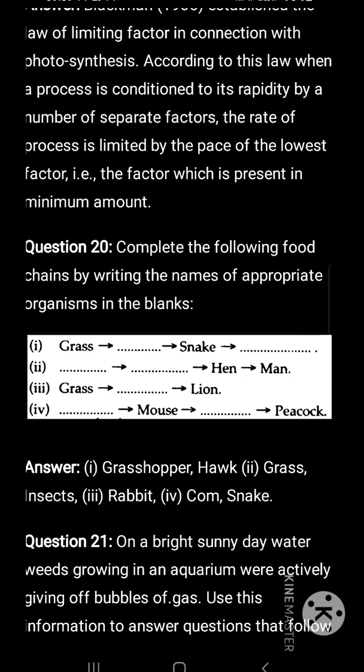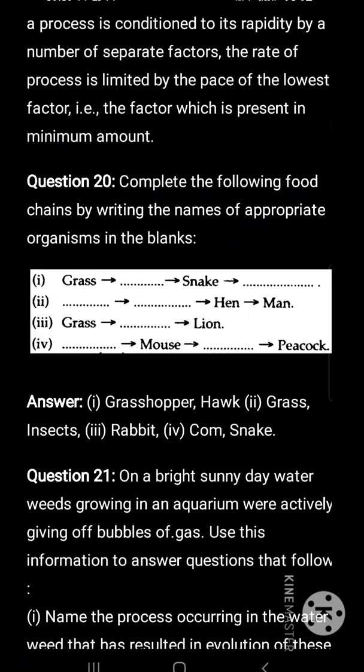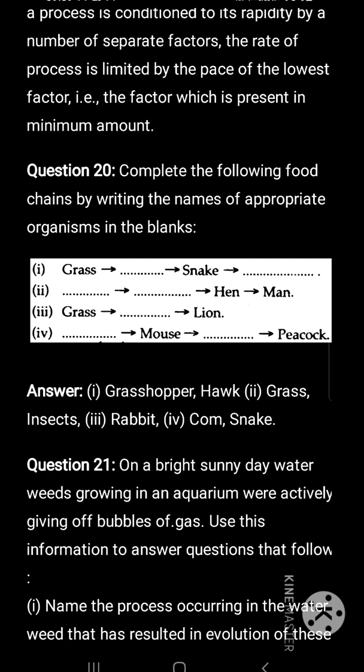Now, complete the following food chains by writing the names of the appropriate organisms in the bracket. Grass, grasshopper, snake, hawk. Grass, insects, hen, man. Grass, rabbit, lion. Corn, mouse, snake, peacock.